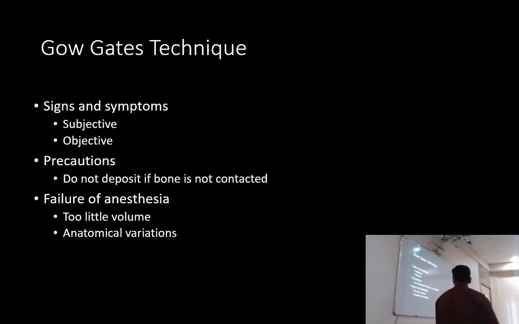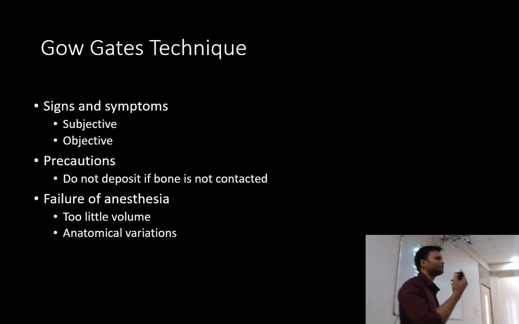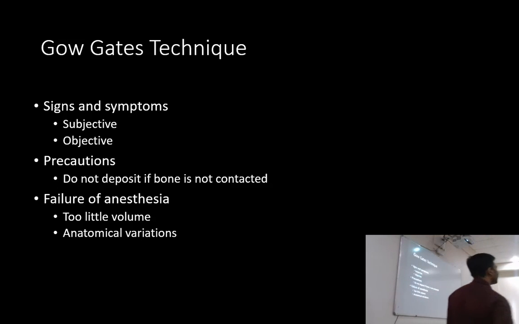We achieve the total mandibular nerve block. So subjective में क्या क्या आएगा? We have the lip anesthesia. So lip numbness will be there, tongue numbness will be there.